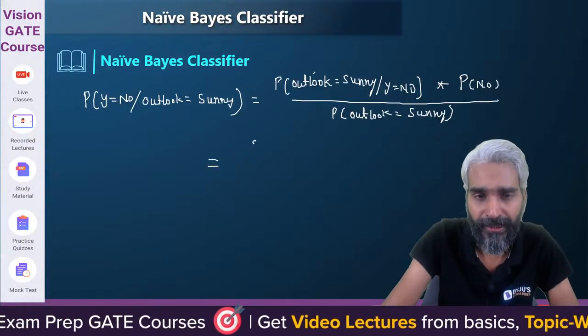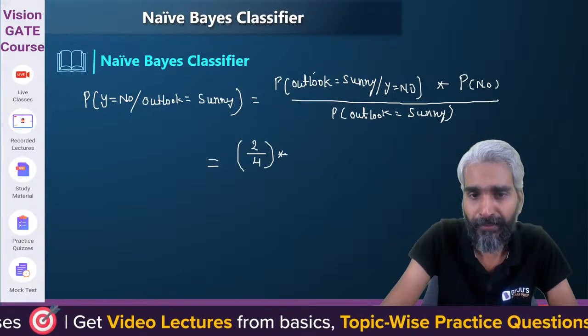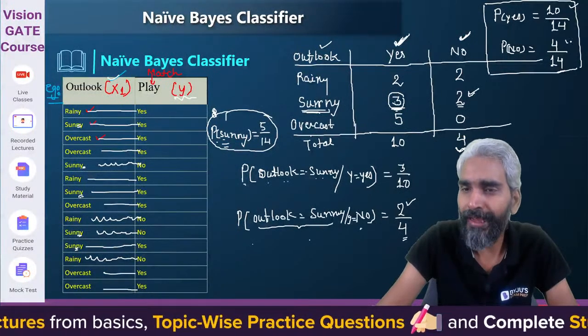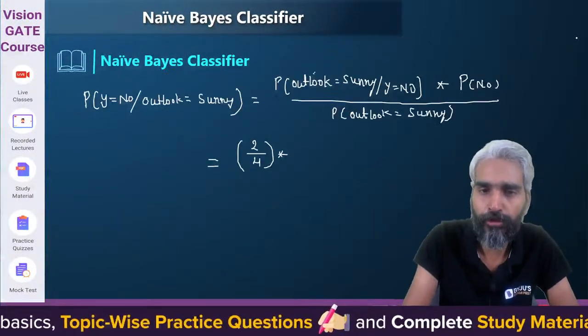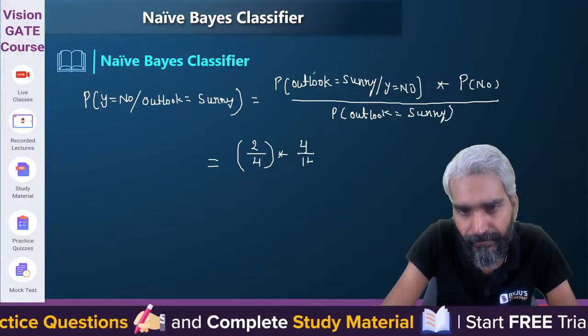So this will be nothing but 2 by 4. I've just calculated that. What is the probability of no? Sir, out of 14 times, 4 times the match is not played. Therefore, the probability of no is 4 by 14.